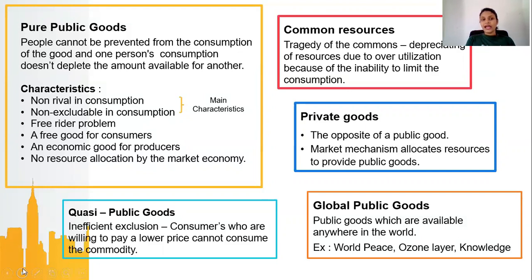But other than that, there are four others. First one is the free rider problem. Pure public goods are freely available for anyone. That means anyone can consume it, but no one pays for it. Since you don't have to pay for the good, no one is willing to express their true valuation of the good.